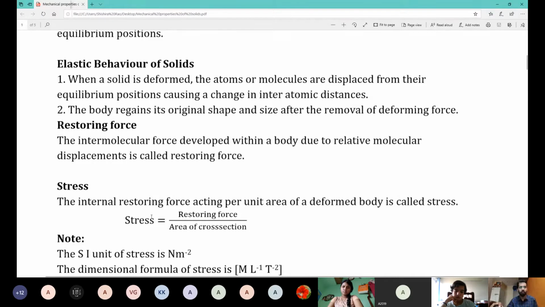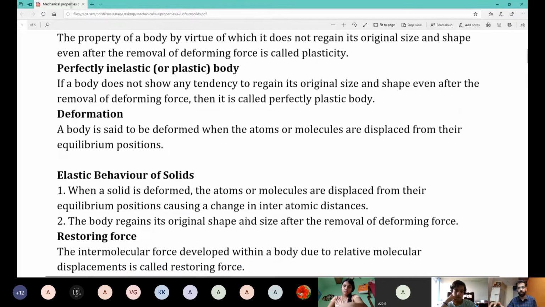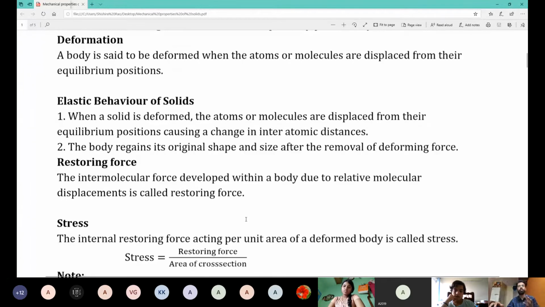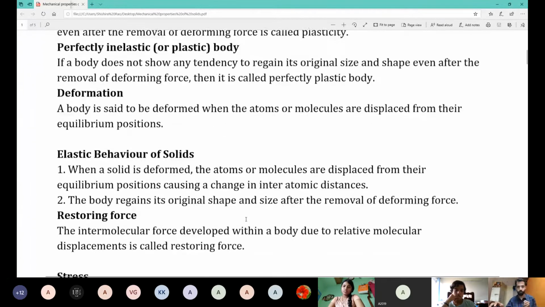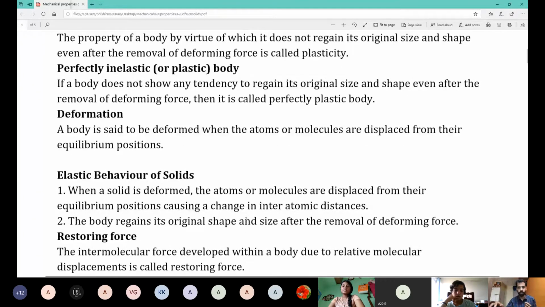Can you tell me another physical quantity which has the same unit as stress? Pressure. Right. So we have stress and pressure. What is the unit? Newton meter square.